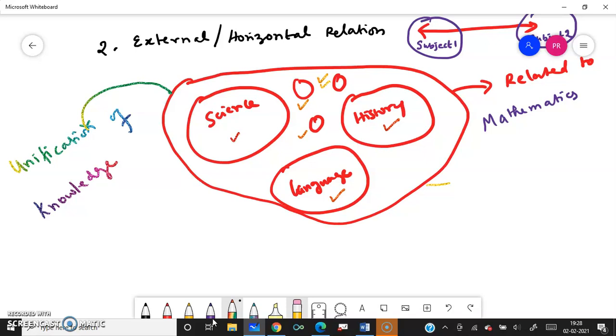Here we can talk about different gods, different religions. These small circles represent religion 1, religion 2, religion 3. But all these are unified, they are one and the same. If you go to the top level, you can understand that. They talk about how human beings should live in this life, how we should treat others. All religions ultimately talk about this only: we should be good and ideal. That is the ultimate aim of all religions.